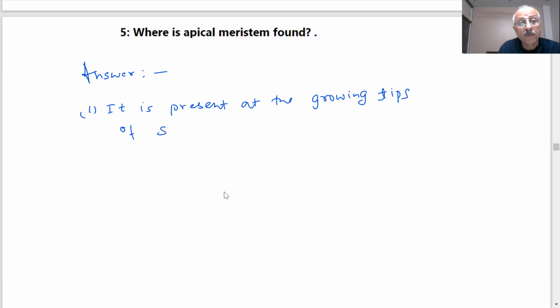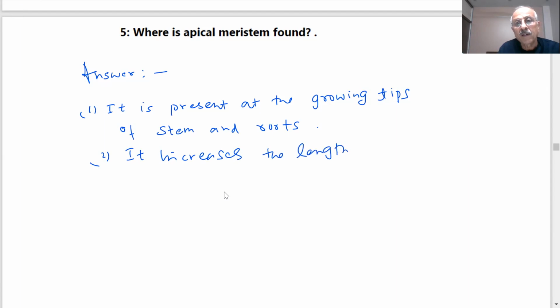Roots and stems. Okay, stem and roots. What does it do? Sir, it helps in increasing the length of stems and roots. Okay.